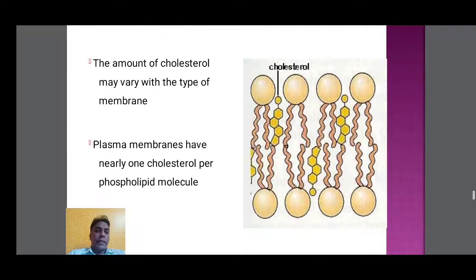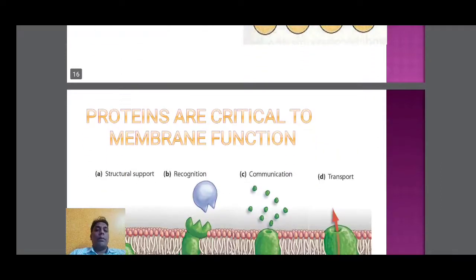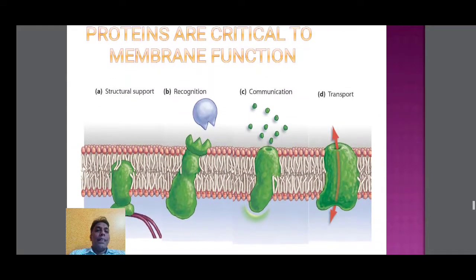Next, membrane cholesterol. The amount of cholesterol may vary with the type of membrane. Each membrane type has varying cholesterol content. The plasma membrane has nearly one cholesterol for each phospholipid molecule. Proteins are critical to membrane function. In the Singer-Nicolson model, the proteins are of two types, peripheral and integral. You can see these are the peripheral and integral proteins.